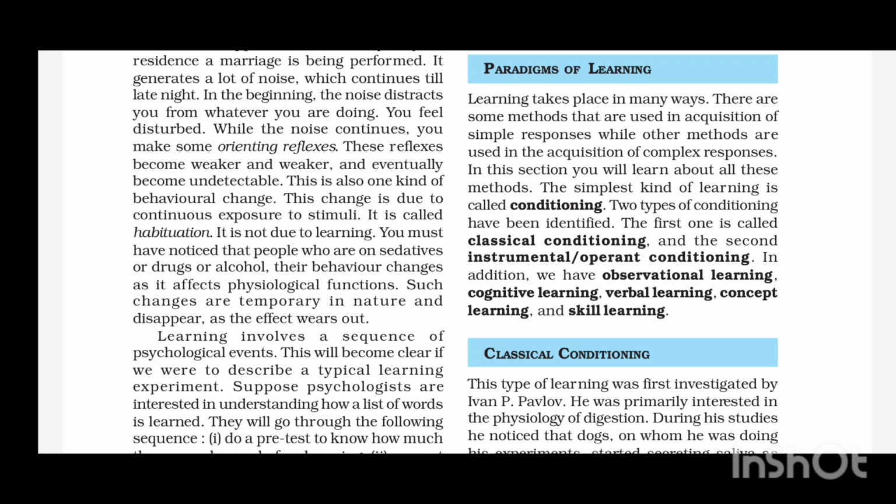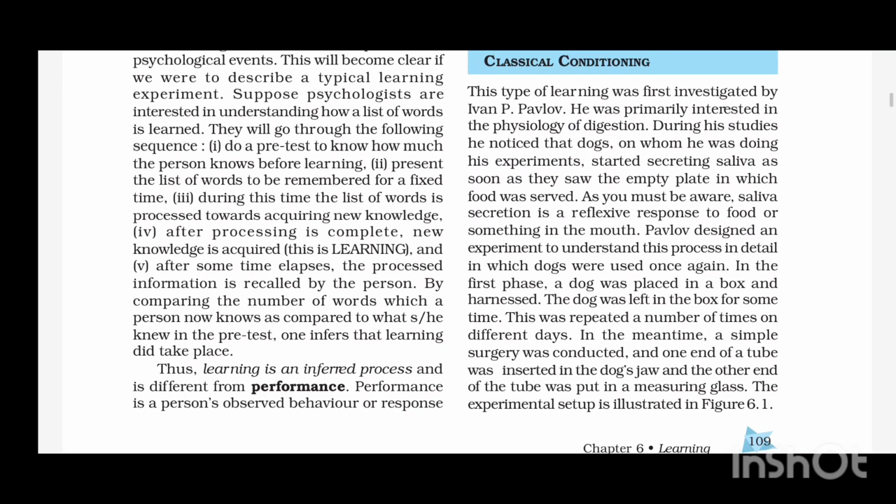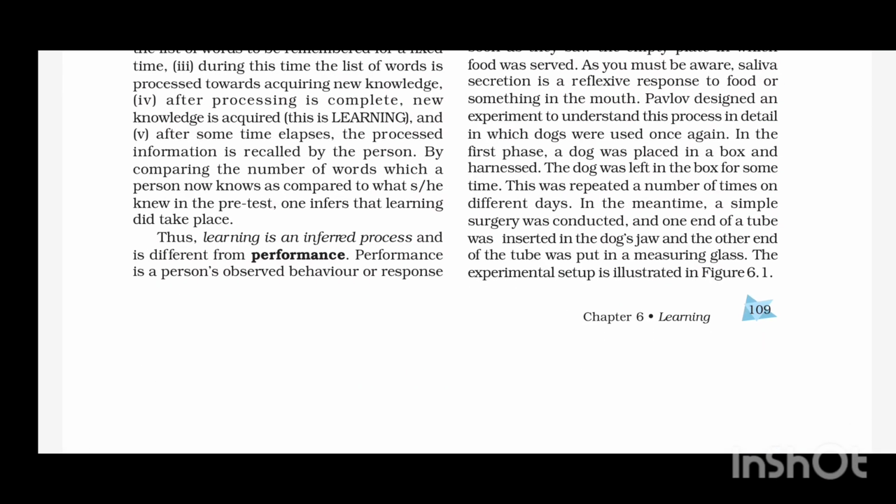In classical conditioning, we use involuntary responses in every human being. What is an involuntary response? One which is not in our control, like blinking your eyes or heartbeat. These are conditioned stimulus and conditioned response. In classical conditioning, we take two stimuli and create an association.